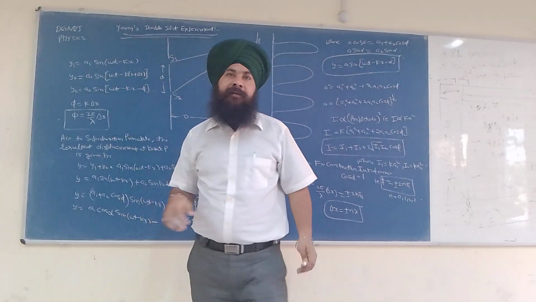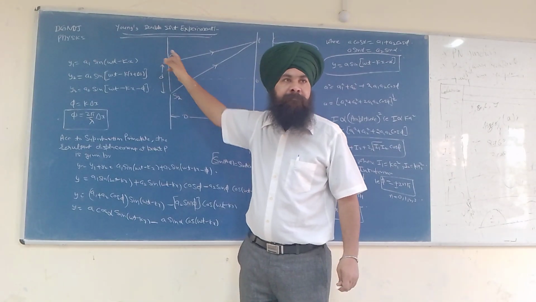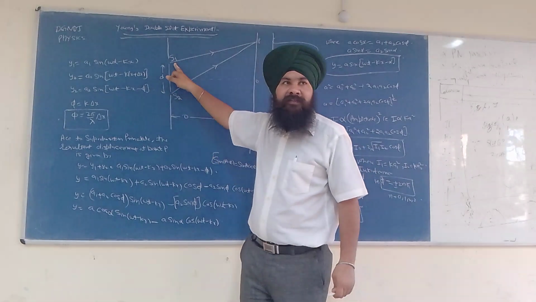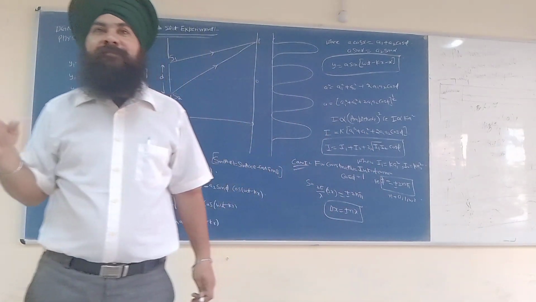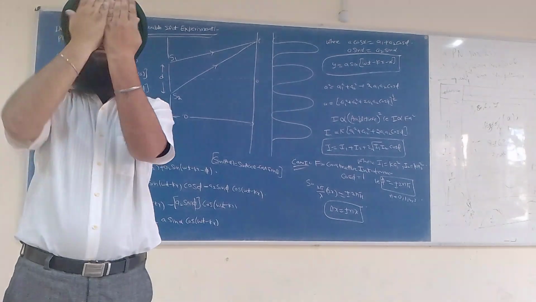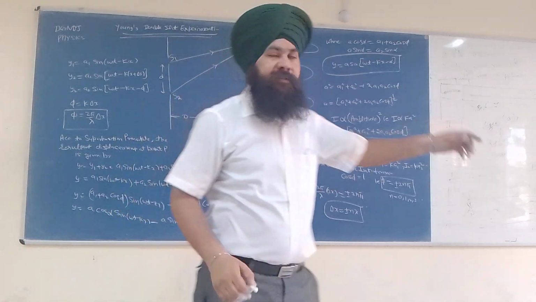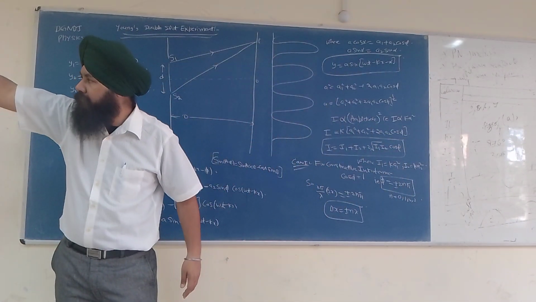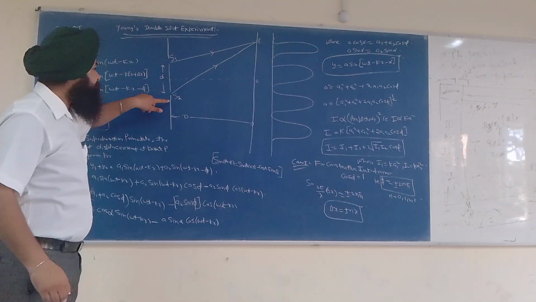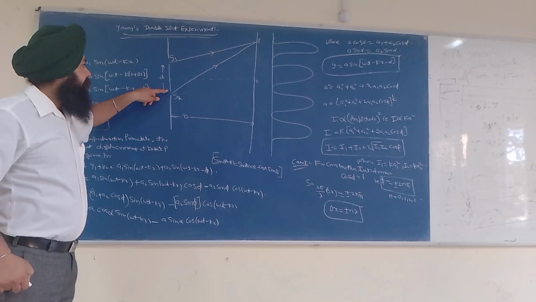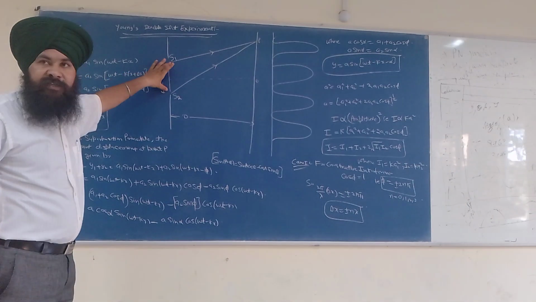He was a student of Huygens. So Young performed the experiment based upon two slits. This is slit S1, this is slit S2. Have you ever seen a slit? The space between two fingers acts like a slit. That small space between the door and the frame will act as a slit. So these are two slits, kept at a small distance d.